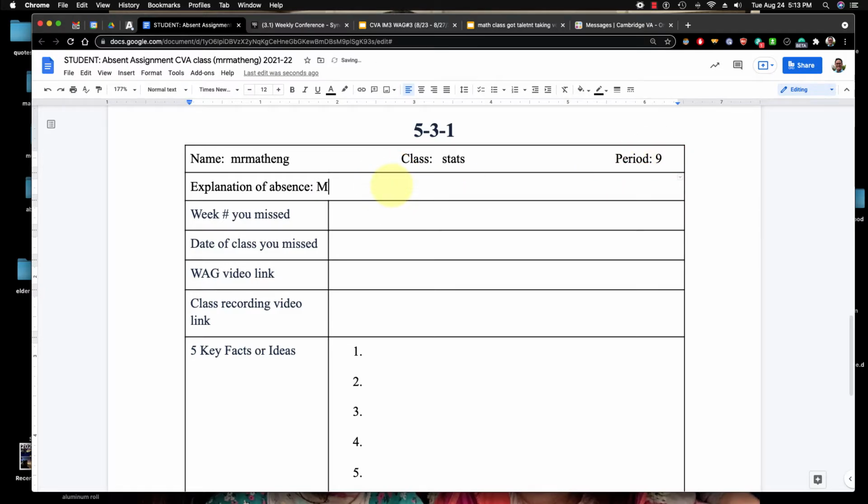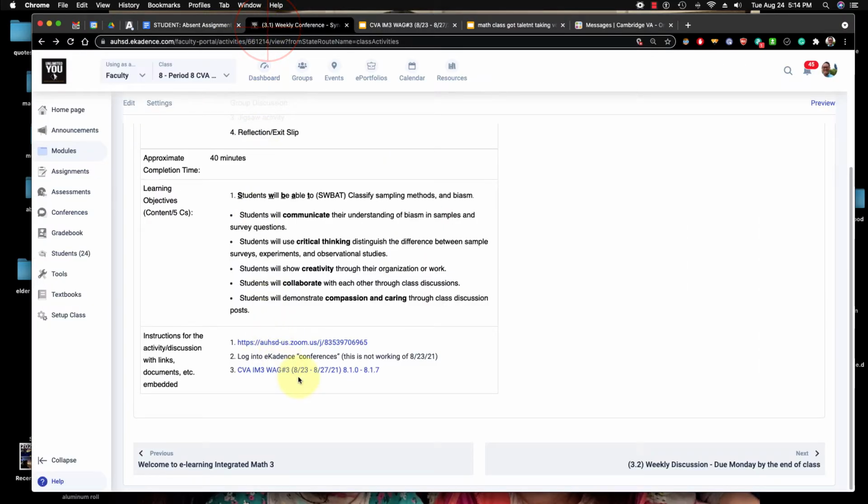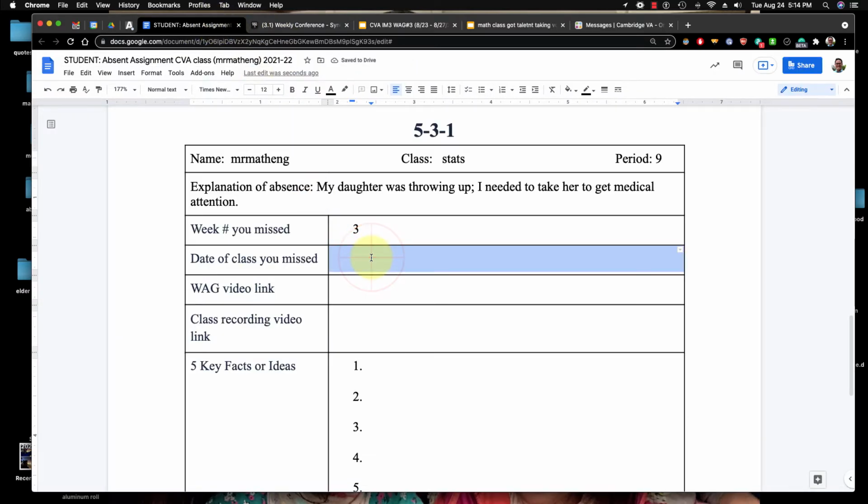Explanation of absence: my daughter was throwing up. I needed to take her to get medical attention. I'm making this up. And let's just say I missed my class, which I just showed you, week number 3. And the date of that was August 23rd. I kind of need this because basically, I'll explain the big idea at the end.